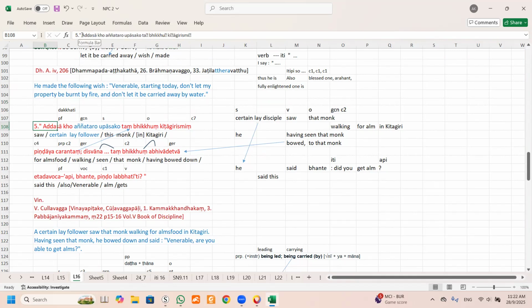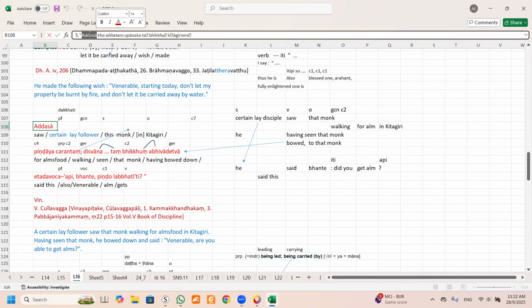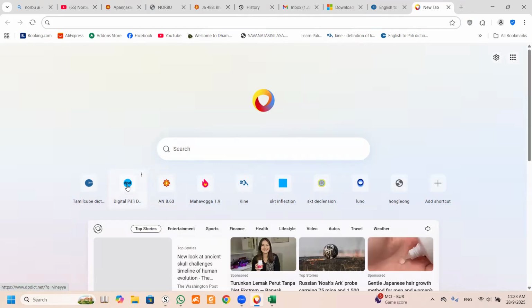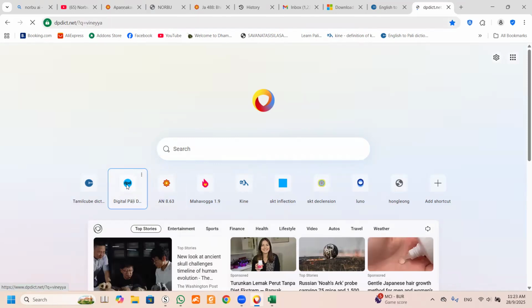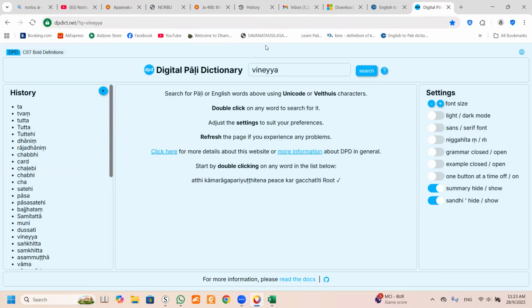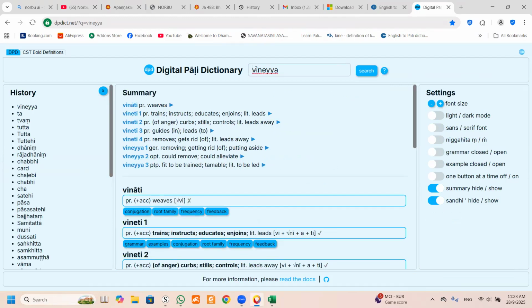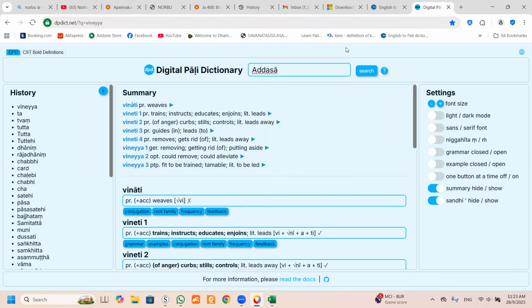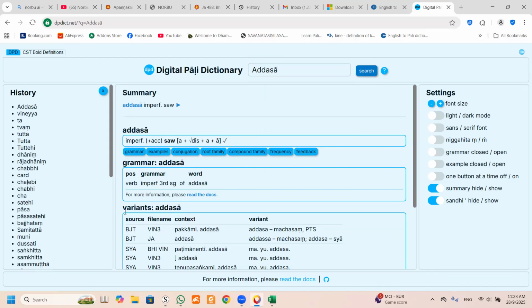I don't know whether the dictionary will tell you it's a perfect tense or not. Okay, can you see? Imperfect.